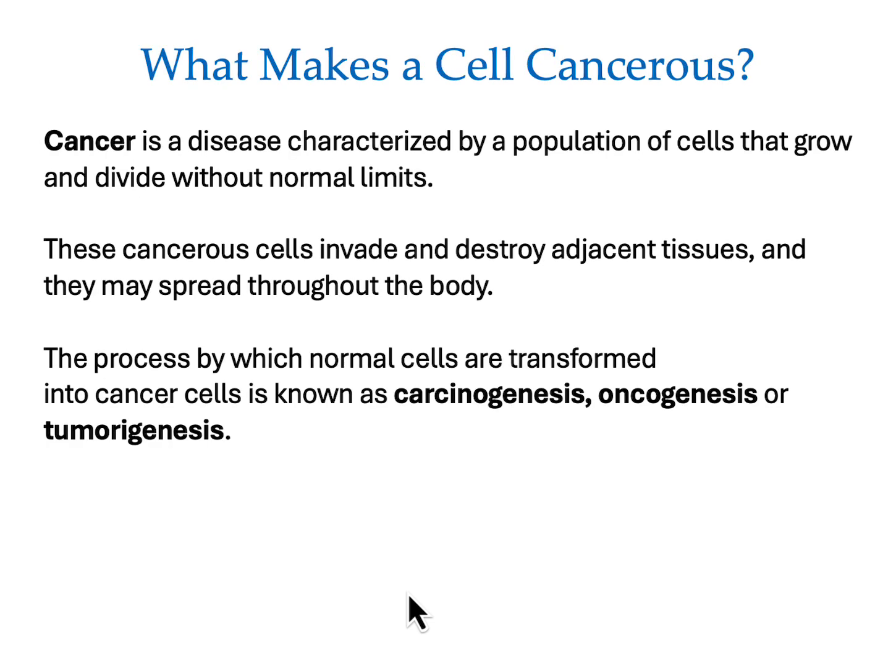What makes a cell cancerous? Cancerous cells divide without any normal limits. These cancerous cells can invade and destroy tissues, and they may spread throughout the body through what's called metastasis. The process by which normal cells are transformed into cancer cells is known as carcinogenesis, oncogenesis, or tumorigenesis.